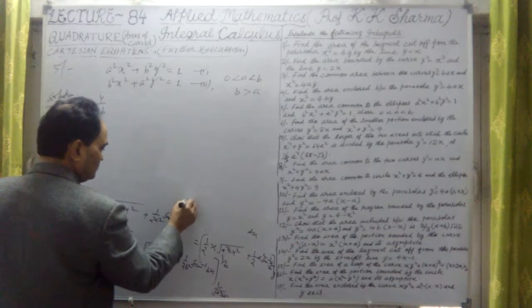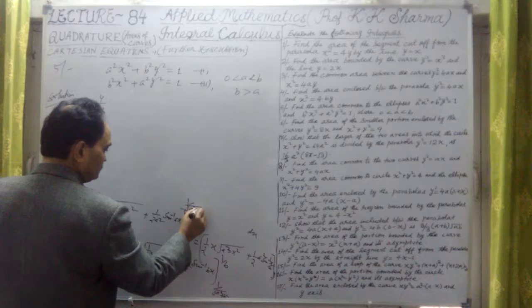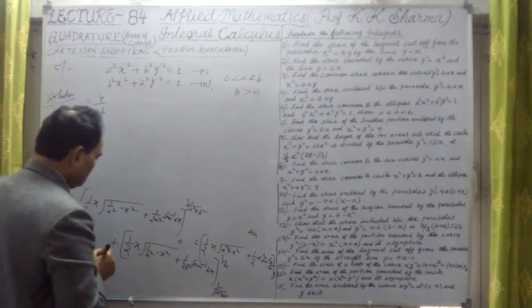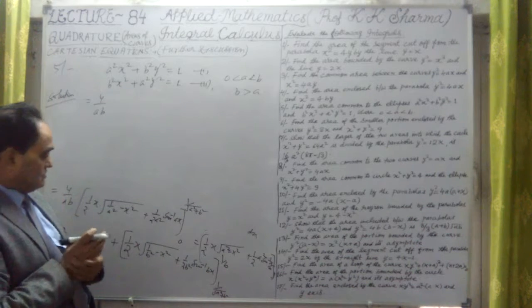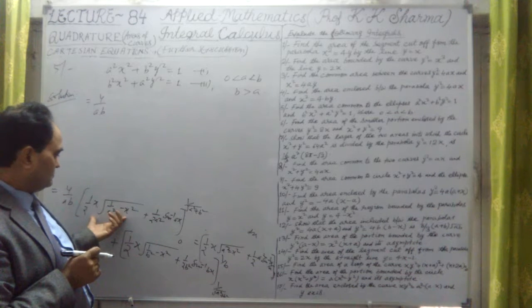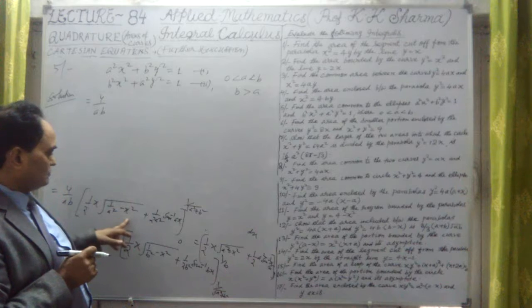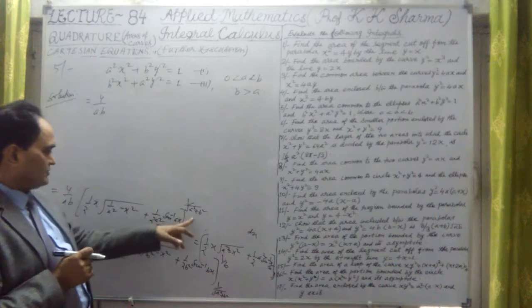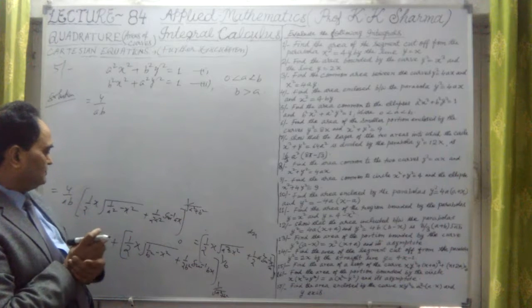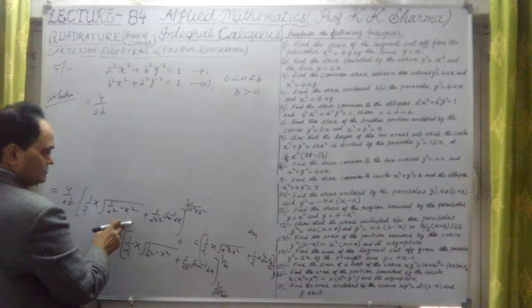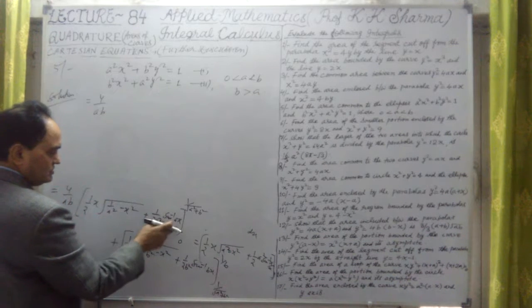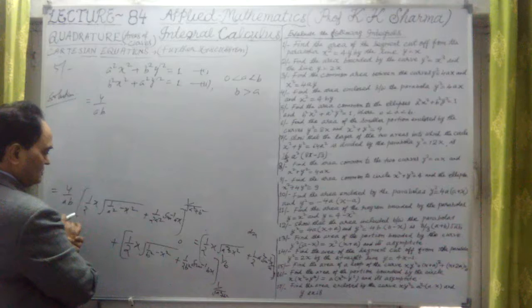The limit is here 1 upon under root a square plus b square. So in place of x, upper limit, if I put in the first, it is 1 upon under root a square plus b square, and this will be 1 upon a square plus b square.